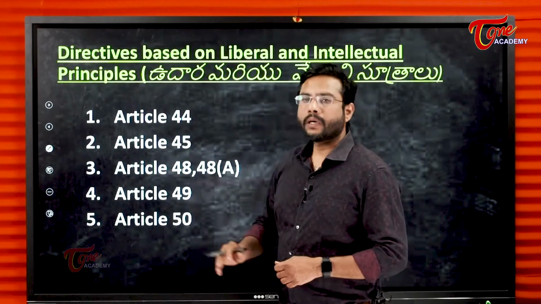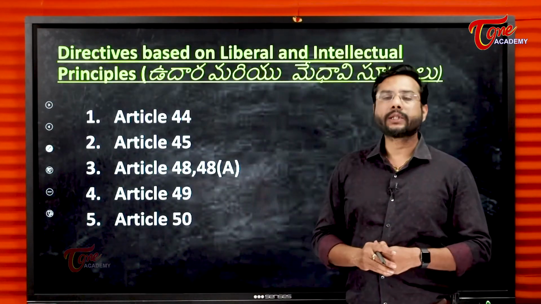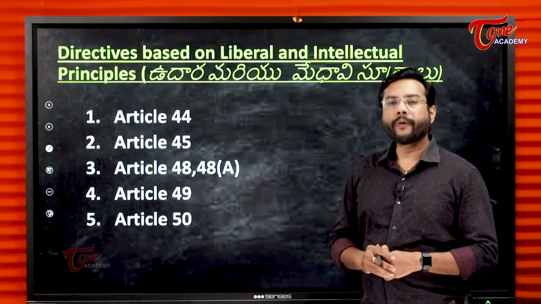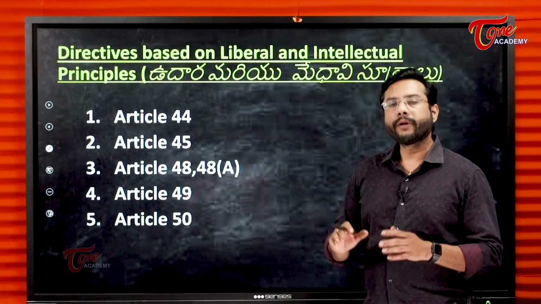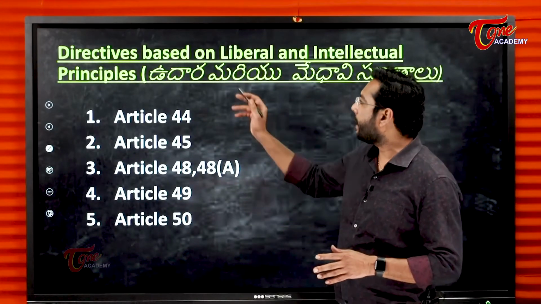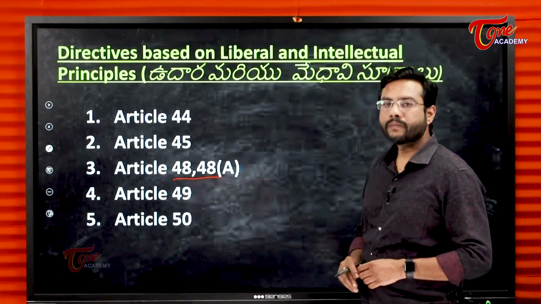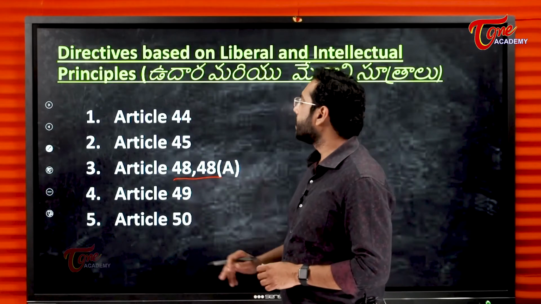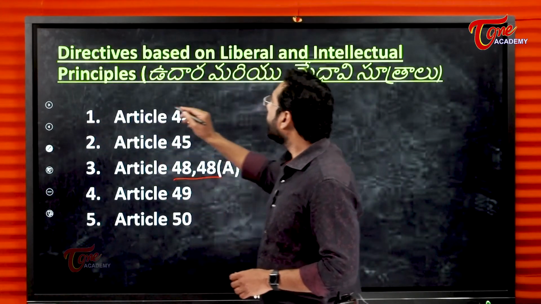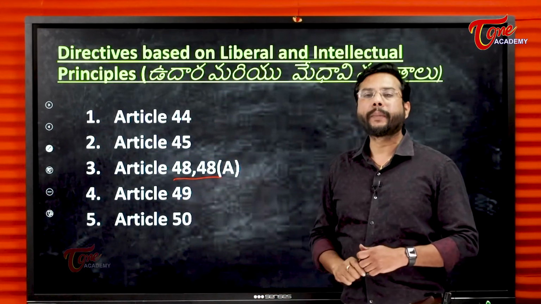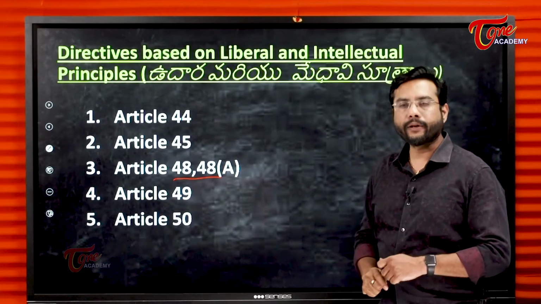So that was DPSP based on Gandhian principles. When we say Article 48, we also have Article 48 in liberal and intellectual principles also. This we will be discussing. So now we have directive principles based on liberal and intellectual principles.